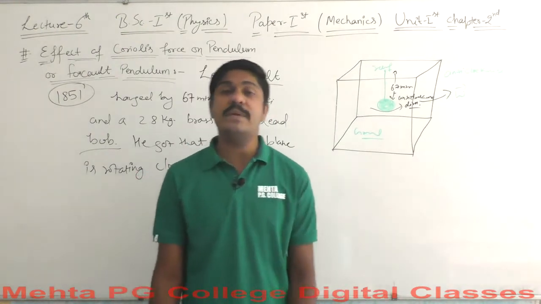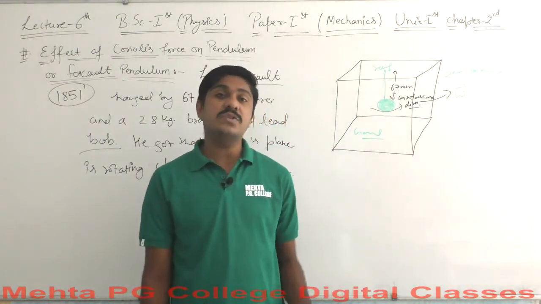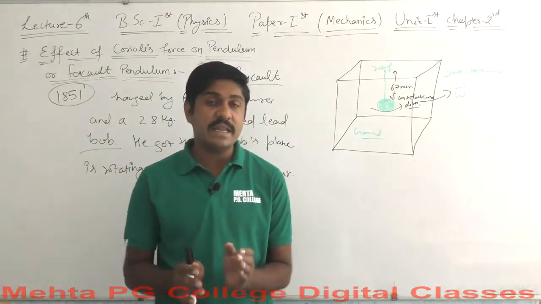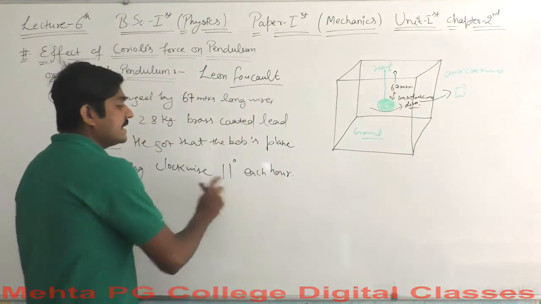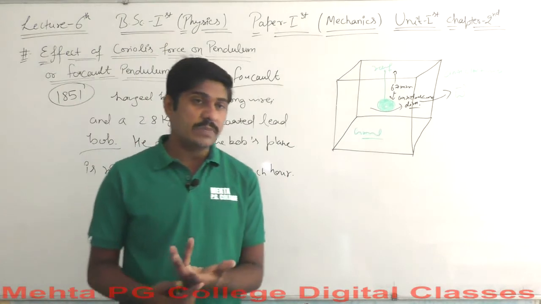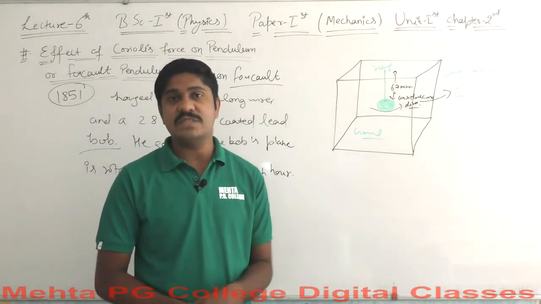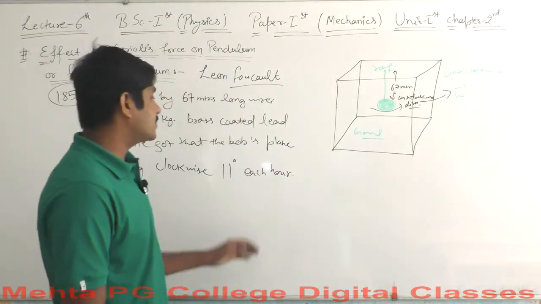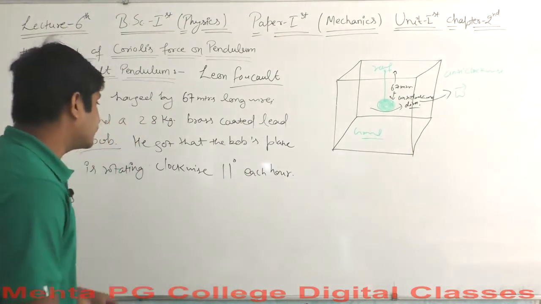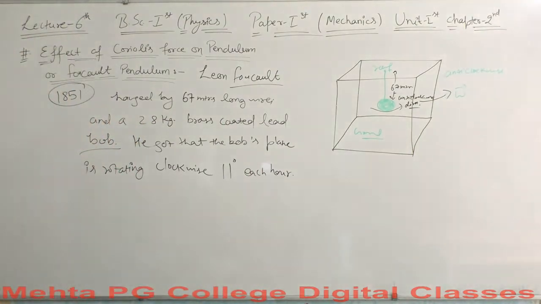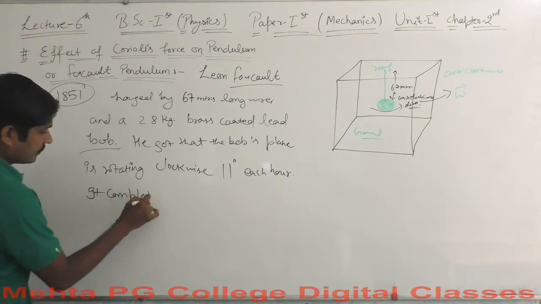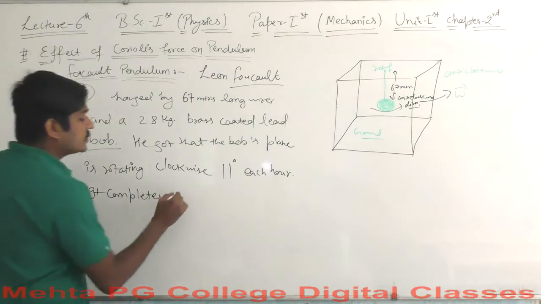So what happened with the pendulum exactly? After an hour, they noticed that the plane of the bob made an angle of about 11 degrees. Each hour, the bob is being displaced by 11 degrees. It was somewhere in Paris, and this all happened there. And the bob will complete a full circle.